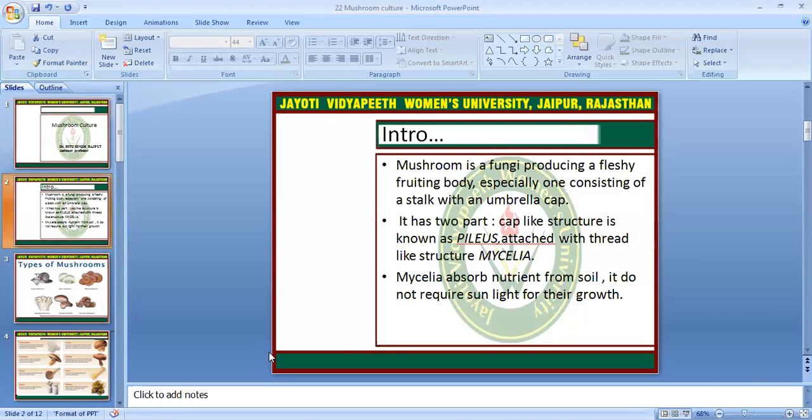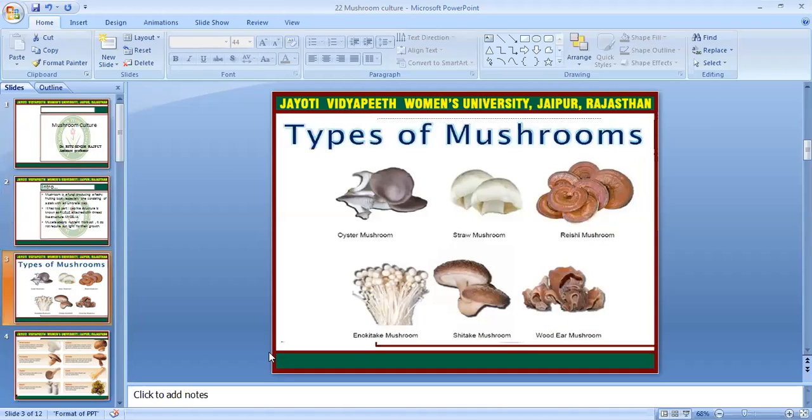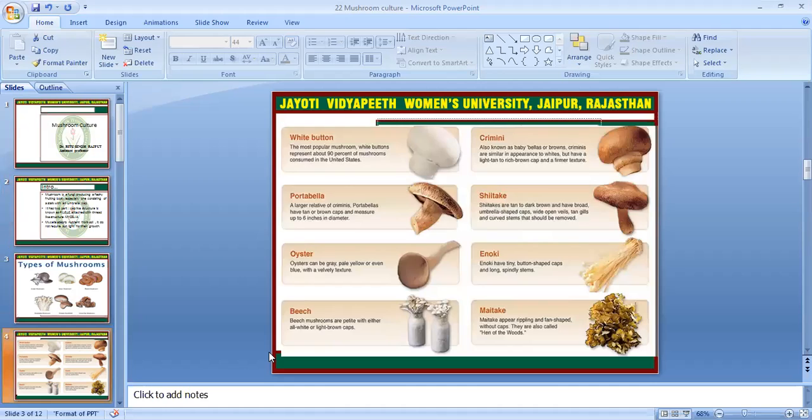Mycelia absorb nutrients from the soil. They do not require sunlight for their growth. Types of mushroom: there are some kinds of mushroom: oyster mushroom, straw mushroom, reishi mushroom, enoki mushroom, shiitake mushroom, wood ear mushroom.